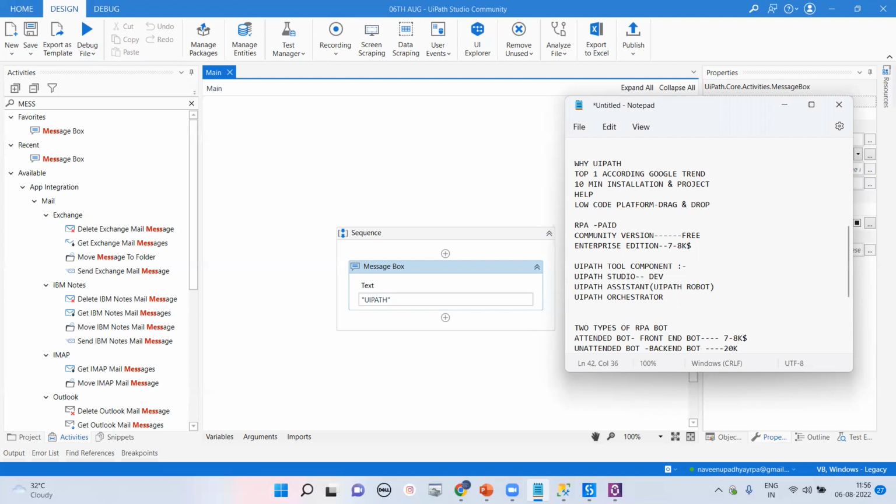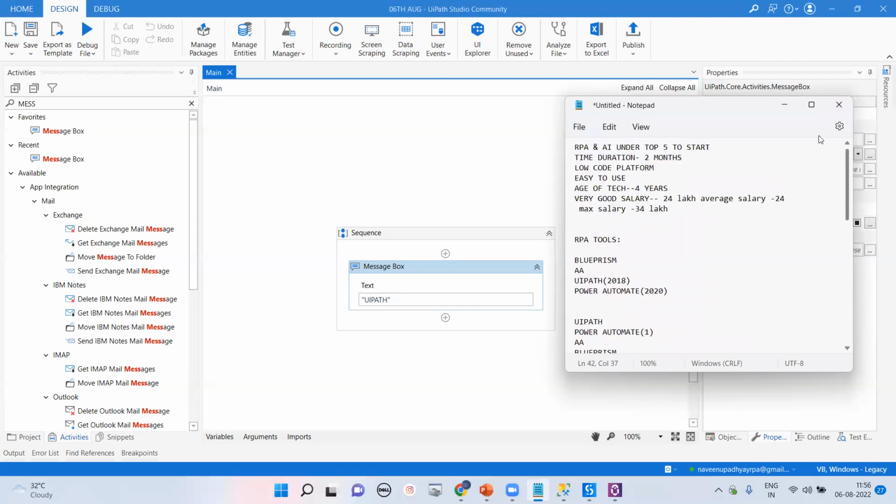HDFC Bank will pay that to the company called UiPath. So UiPath will charge $20K from HDFC Bank, and we are from Capgemini, senior RPA consultants and solution developers, the development team. HDFC Bank is my client, and UiPath is the product that charges the $20,000. Based on requirement, they charge these amounts. That is called attended bot, and that is called unattended bot. Right now again you ask me, we are from Nepal, we are from Pakistan, we are from USA, UK.